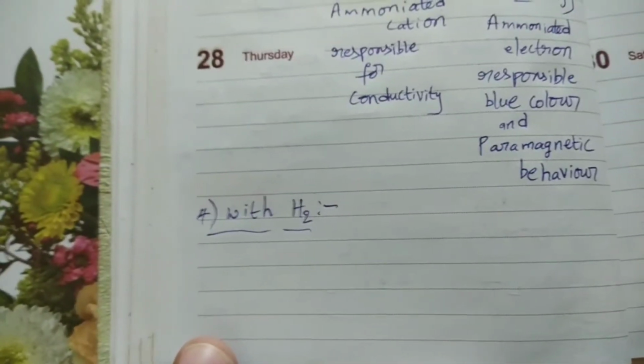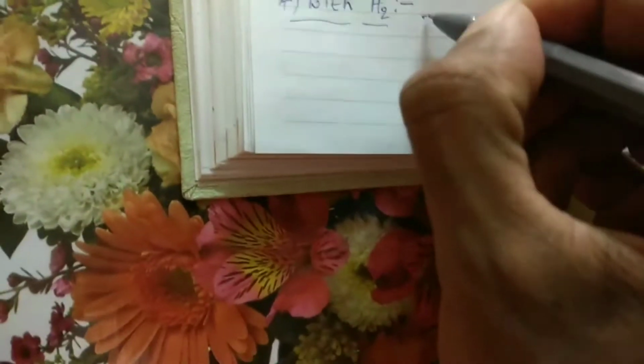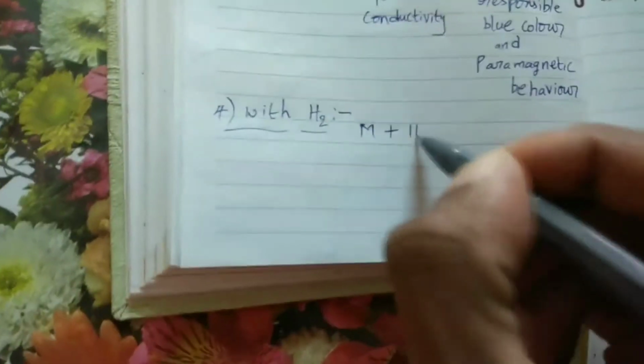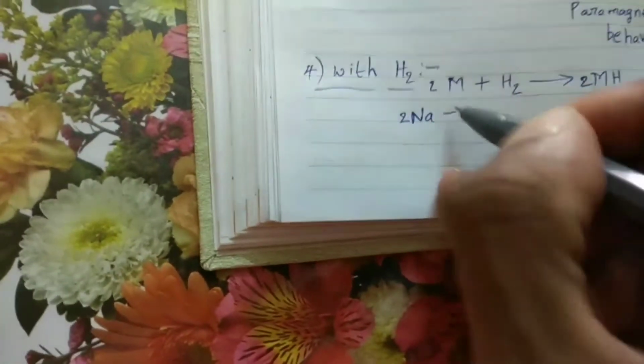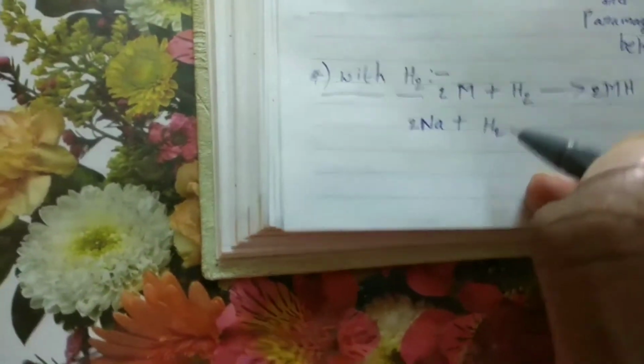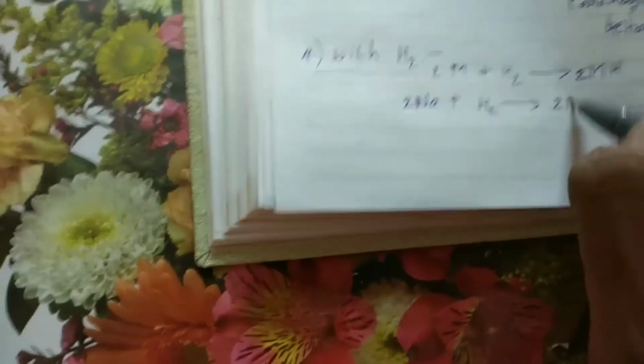See the general reaction in this. M plus H2 gives rise to MH. Take a compound, 2Na plus H2 gives rise to 2NaH.